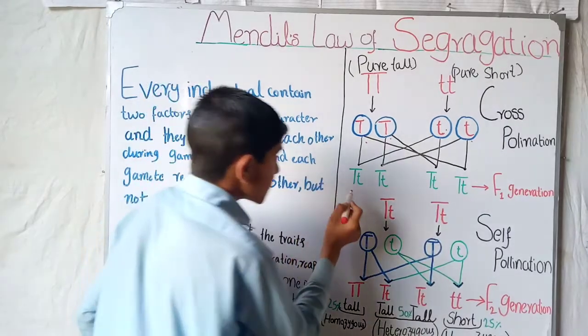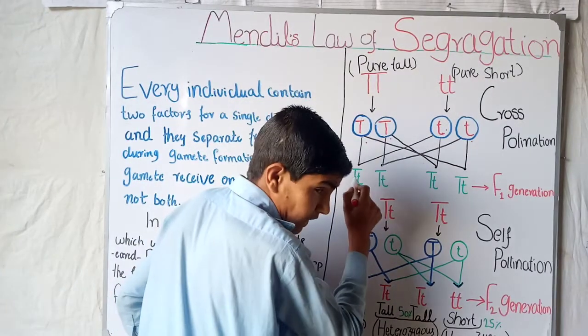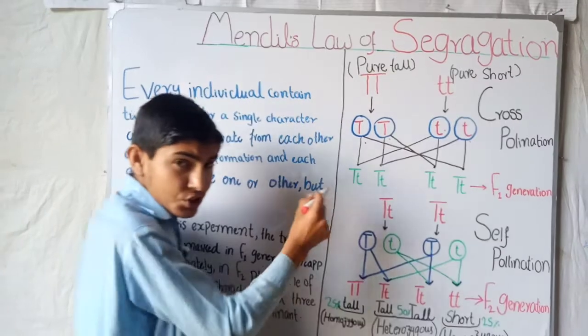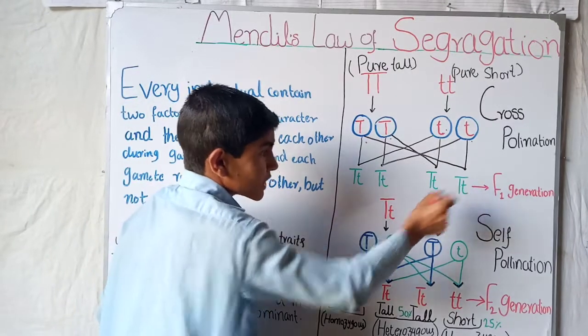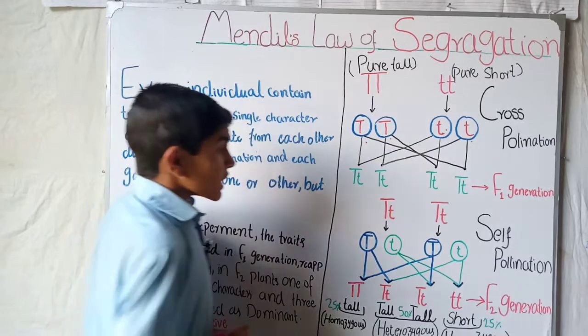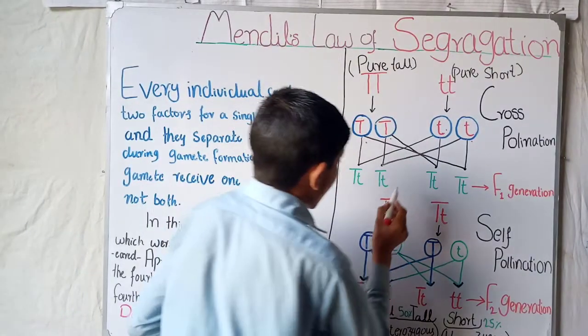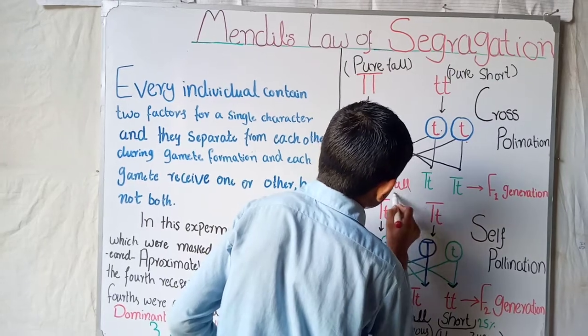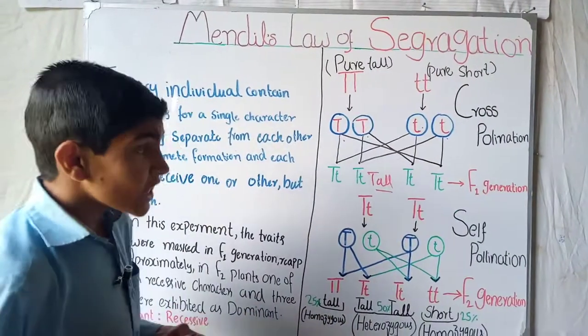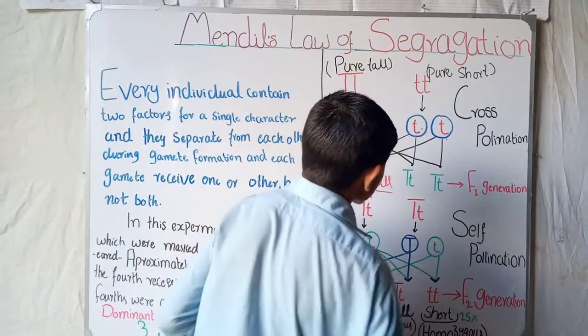The result of this was capital T, small t, capital T, small t, capital T, small t, capital T, small t. So all the plants were tall, and he called these the F1 generation.